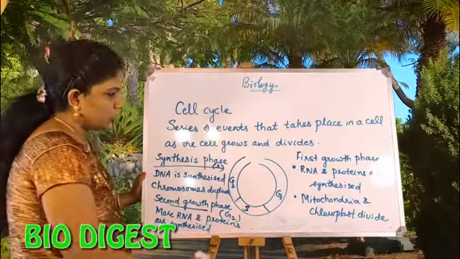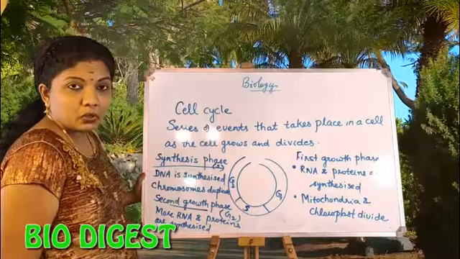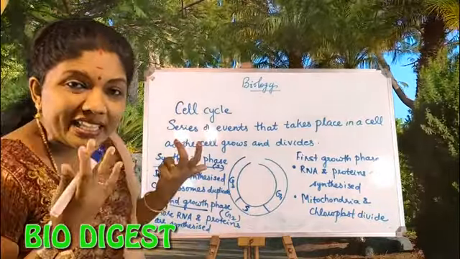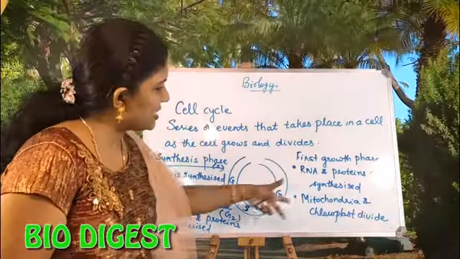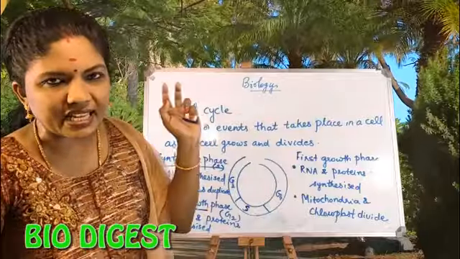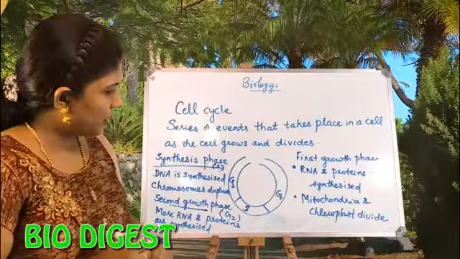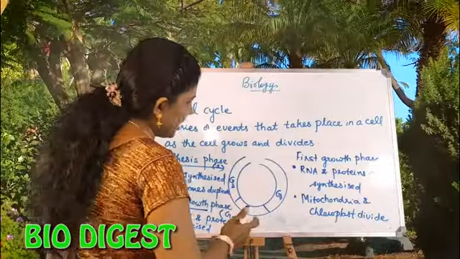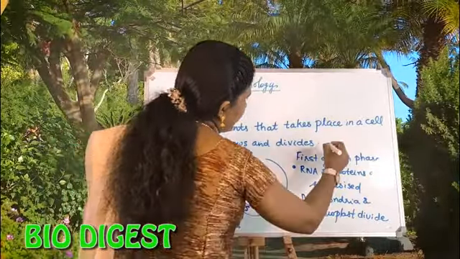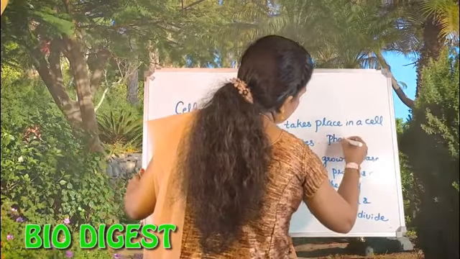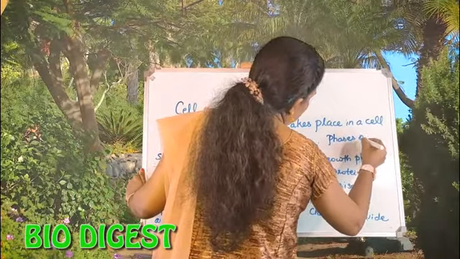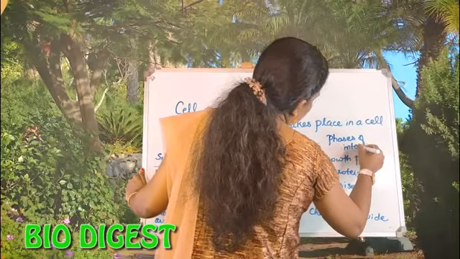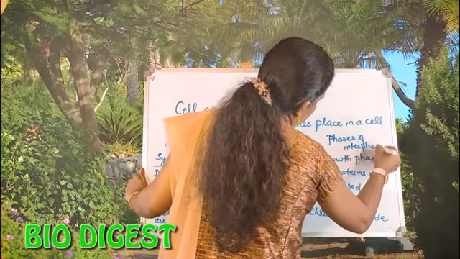Okay. Now I told you about G1, S and G2. What are all these? You know that these changes are taking place within the cell at this particular time. What are all these actually? All these are the phases of interphase. So I am writing it here. These are the phases of interphase.